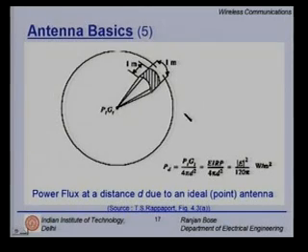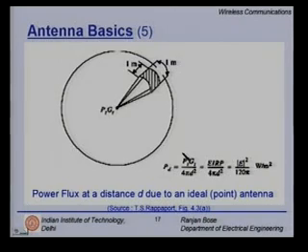It's omnidirectional, so it's radiating in a sphere. Of course you can look at the power flux at a distance d from the radiating source. That is nothing but Pt Gt divided by 4 pi d squared, which is the area here. So that gives you the power flux at a distance d, of course due to an ideal point antenna.